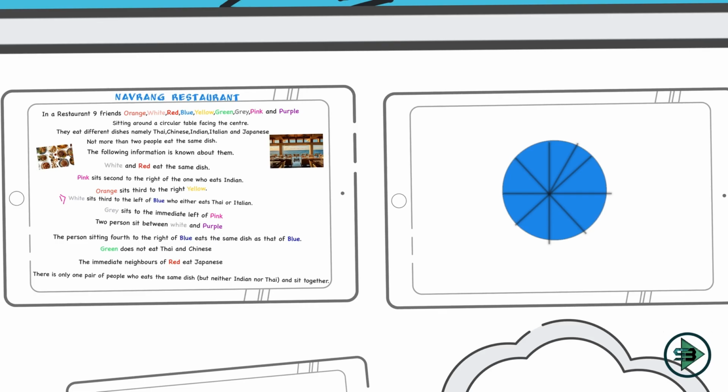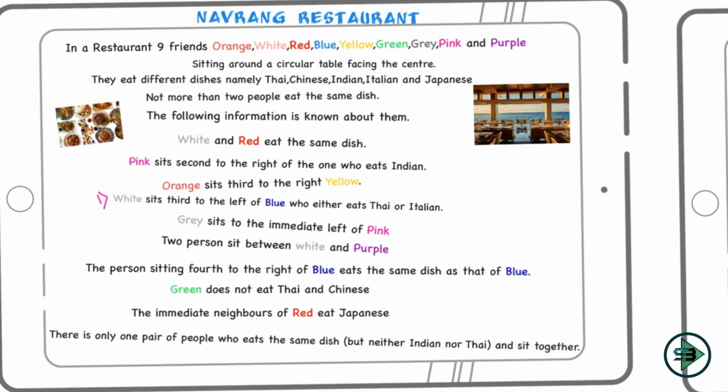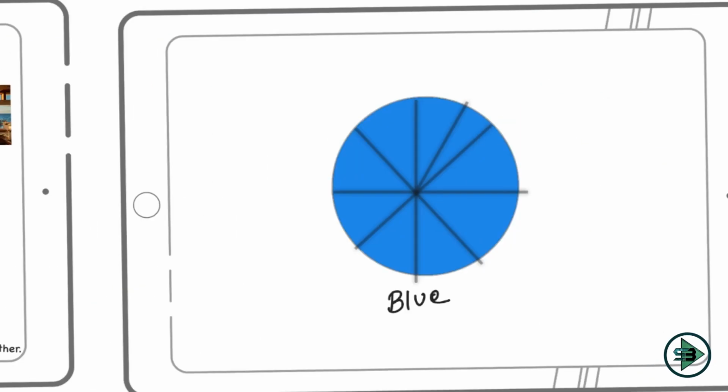Okay, so let's put a blue here, and just like the previous problem, something that I'm sure about, I'll put it in black. So I'm sure of the position of blue. Start with blue anywhere, you will always get the right answer. Now blue, all of them are looking inside, so obviously blue is also looking inside. No need to put this, but just for better understanding we'll do this. White sits third to the left of blue, so this is my blue looking inside, third to the left of blue. So what will it be? This first, this second, and this is third, right? Third. So this would be my white.